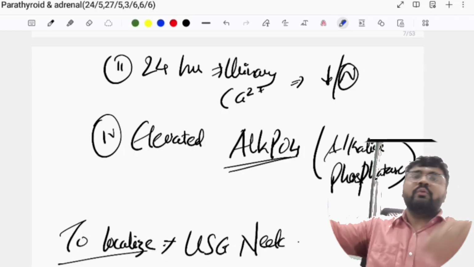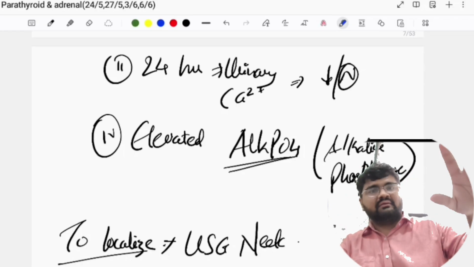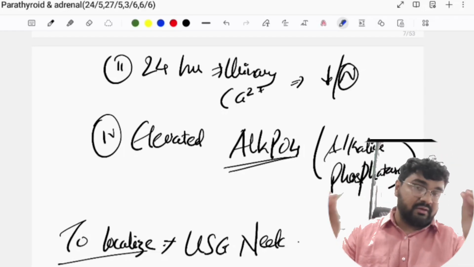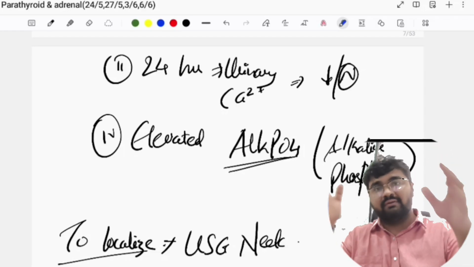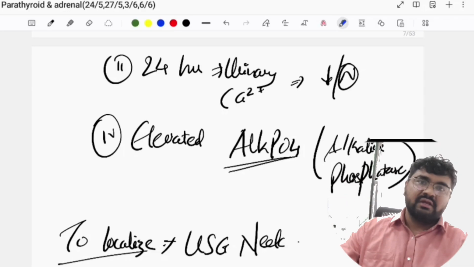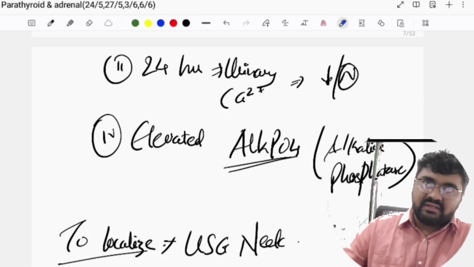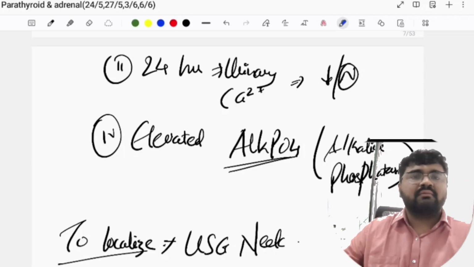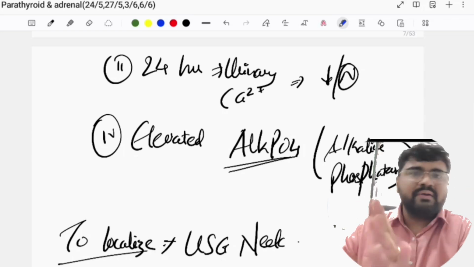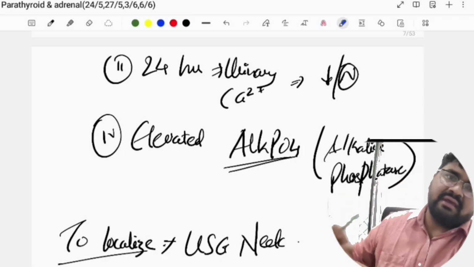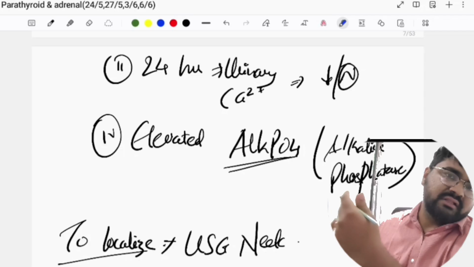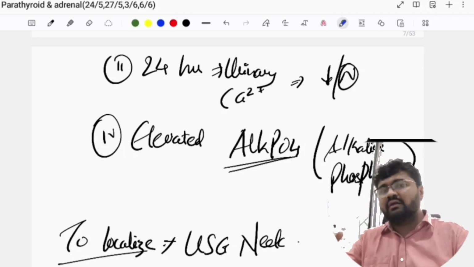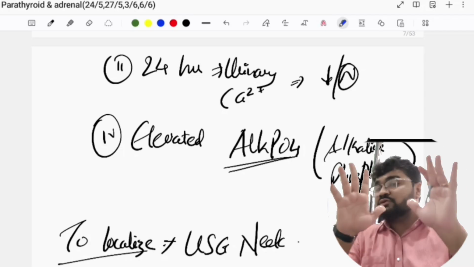Are you getting it? So whenever you are dealing with anything, whether you are writing your answers, answering your viva, or dealing with actual patients, you think of those investigations, which help you reach the diagnosis. So here we have seen what the biochemical investigations are. Now we'll do some radiological investigation. So can you tell me which radiological investigation you would like to start with?